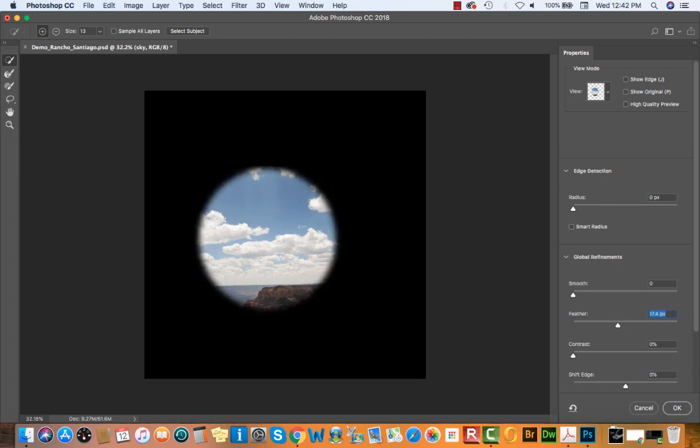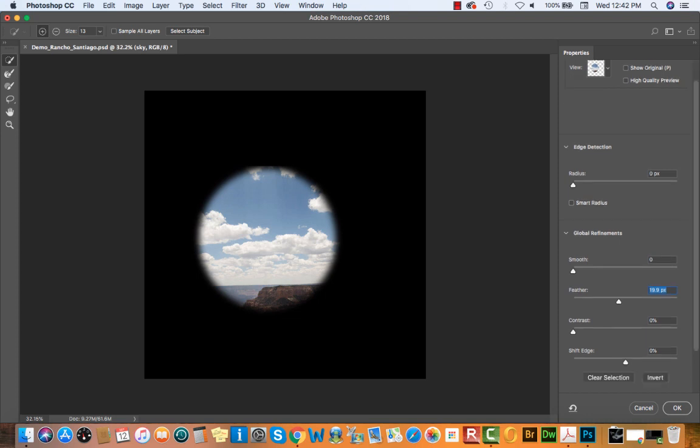Okay, so feather goes outside and inside of your selected area or margins. If you want to shift your edge in or out a little bit, the Shift Edge slider at the bottom of this bar will move the edge of your circle inside or outside. So I'll just shift my edge in just a little bit because it was catching the top of my image and giving me like a flat crop. And then I can make some adjustments to my feathers. Okay, just a little bit more adjusting. So it just depends on what size you made your circle.